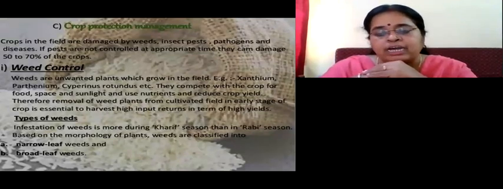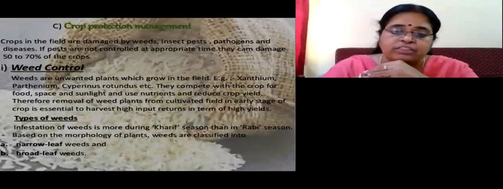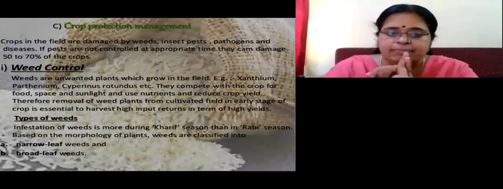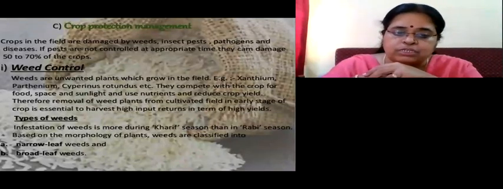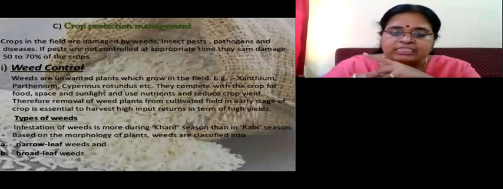Weeds, as I told you, they are unwanted plants that grow in the field. Example, xanthium, parthenium, etc. They compete with the main crop for space and sunlight and nutrients, and as a result, the yield of the crop is also reduced. So the weeds should be removed in the early stages of crop growth, otherwise the harvest will be spoiled.